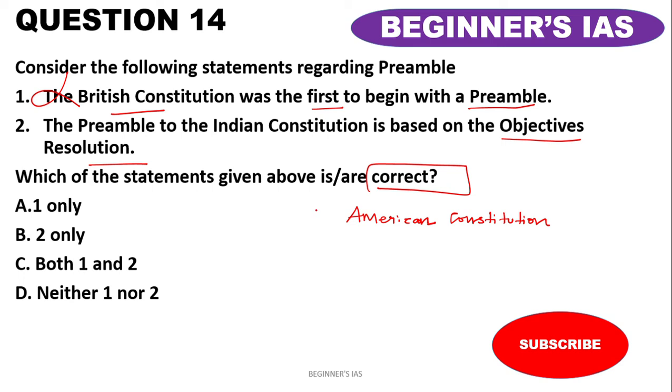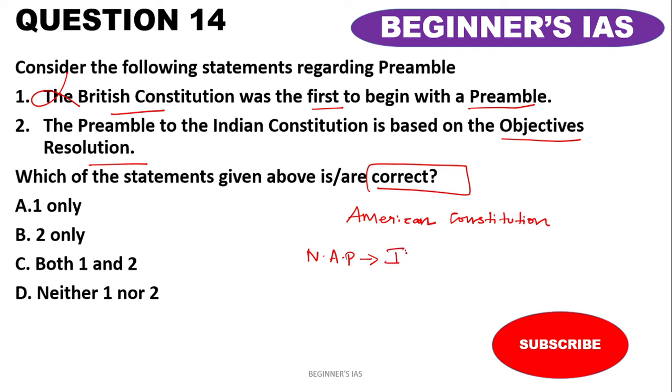Also note down that many countries, including India, follow this practice, which means we are following the American Constitution. It contains the summary or essence of the Constitution. Also remember one more thing: N.A. Palkhivala, an eminent jurist and constitutional expert, called the preamble the identity card of the Constitution.